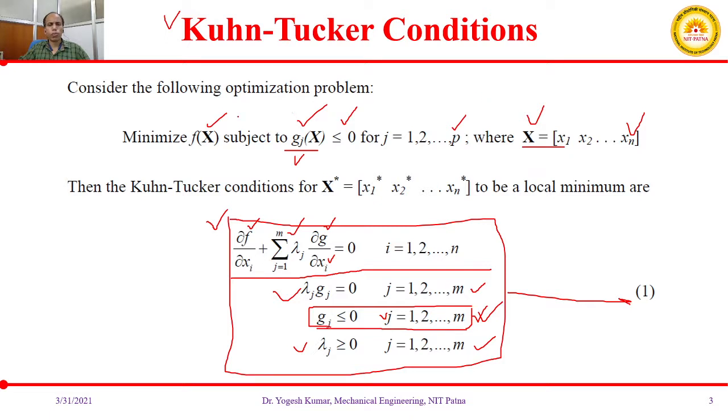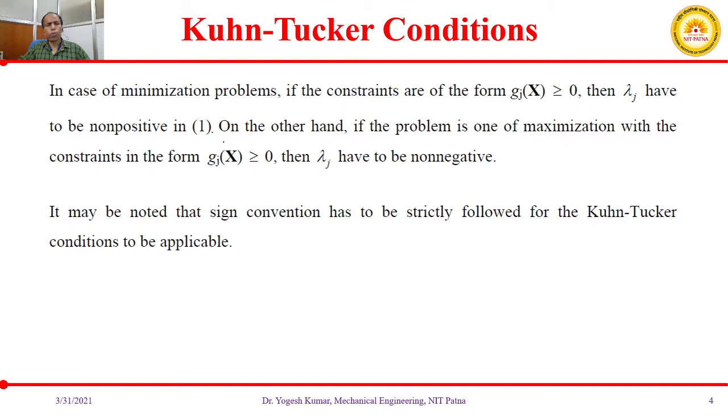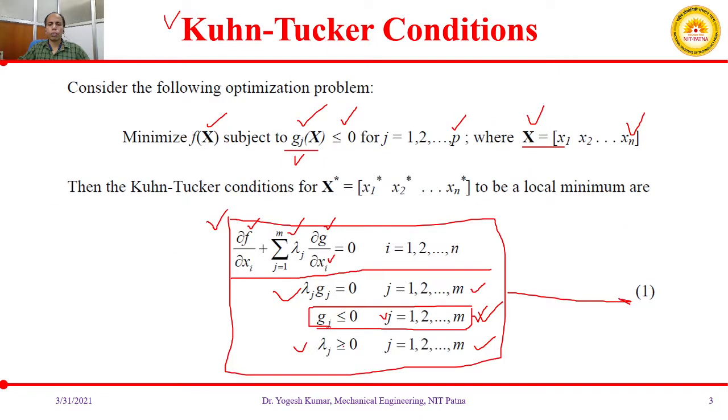Let us see what we need to be careful about while applying the Kuhn-Tucker conditions. In the minimization problem, the constraint may be in the form gj(x) less than or equal to 0, and then the value of lambda j should be non-positive.